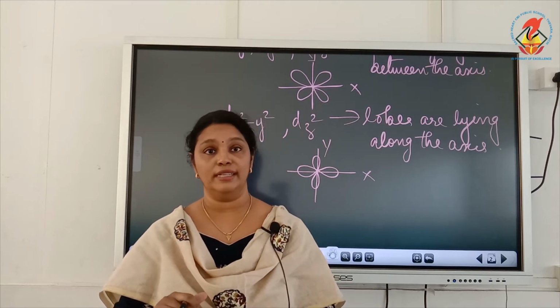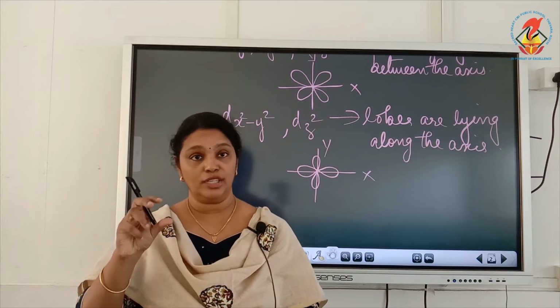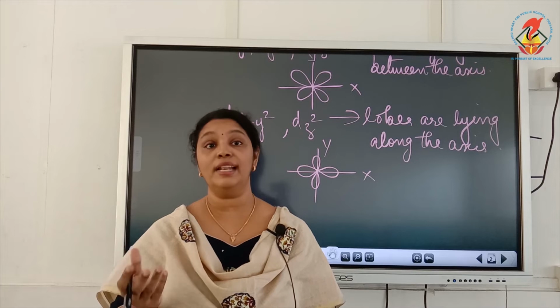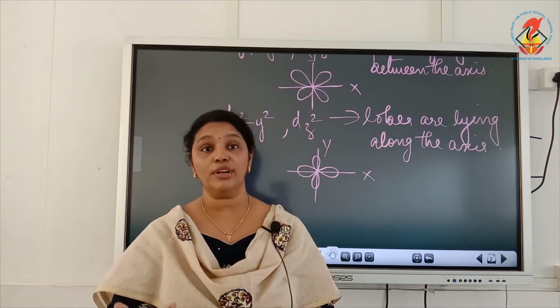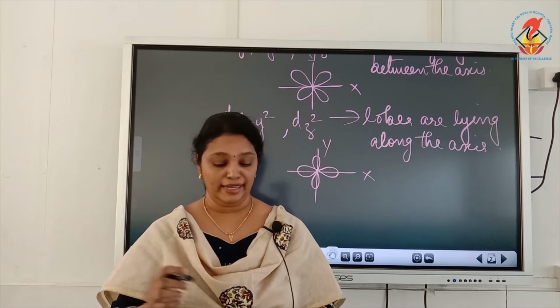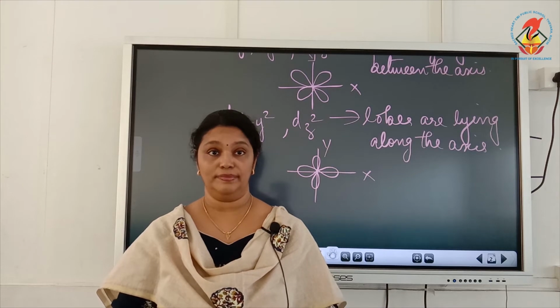They experience more repulsion. That means the electrons present in the dx square minus y square and dz square orbitals will experience more repulsion from the electrons of the ligand, and they will be raised in energy.